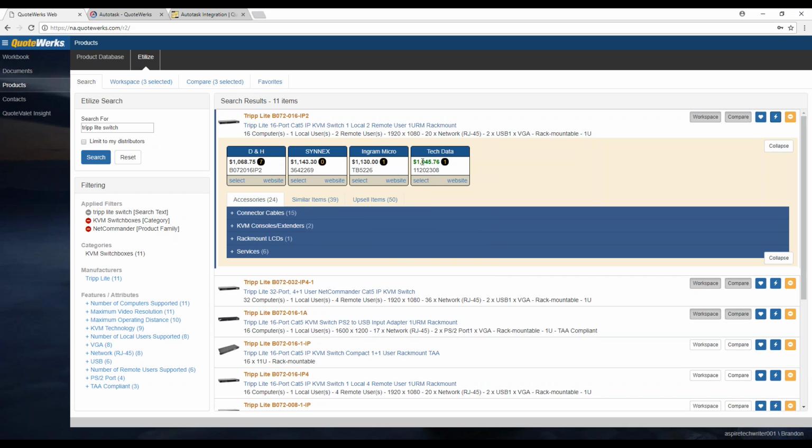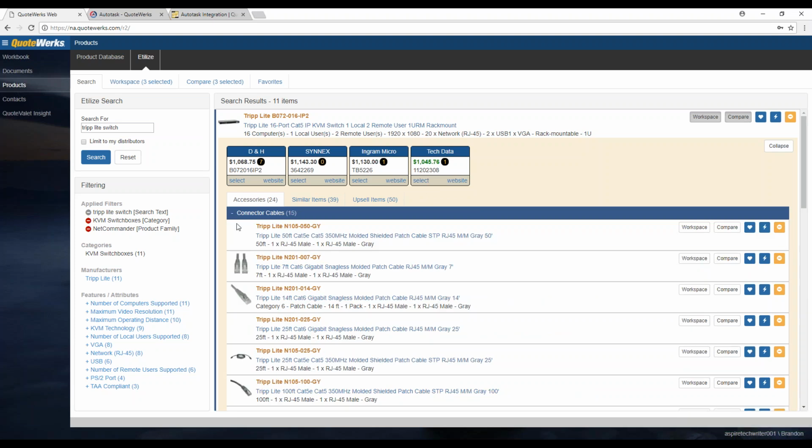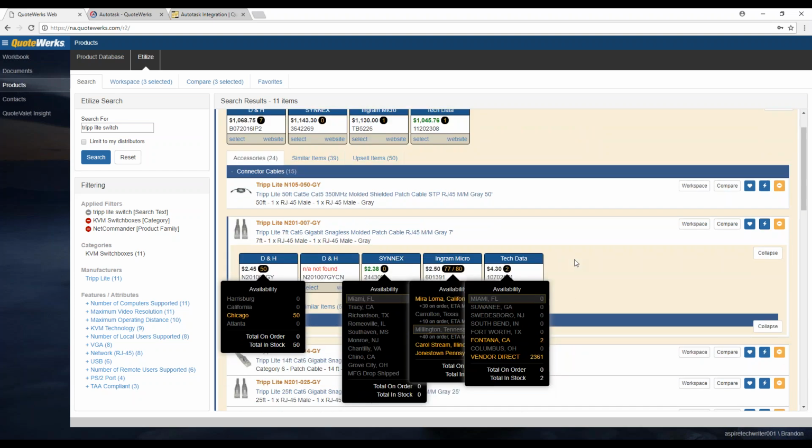Just like in QuoteWerks Desktop, we will highlight in green your best cost. So if I wanted to add this item to my document, I would simply choose select, and then that'll add it to the document in QuoteWerks. We also have access to your accessories tab, just like you would in QuoteWerks Desktop. So you have your connector cables in this case. So if I wanted to get pricing availability on one of the connector cables, I could get my pricing, and then I could choose which vendor I want to source it from.